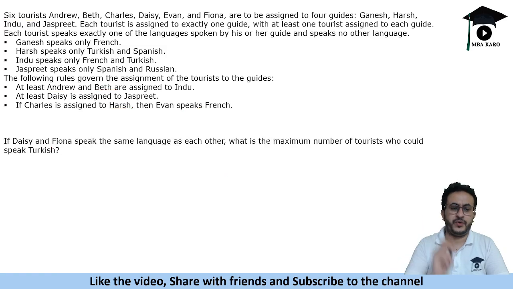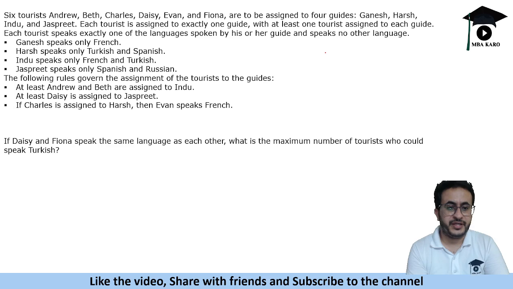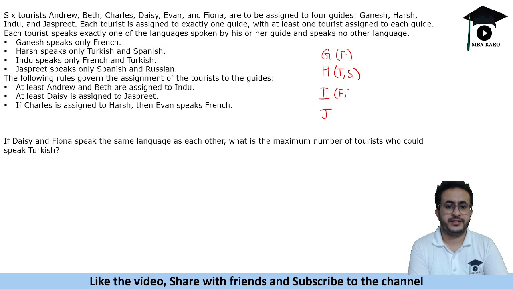Let's move on to the next question. It says, if Daisy and Fiona speak the same language as each other, what is the maximum number of tourists who could speak Turkish? So we'll make the table again. So G H I J. So it says that he speaks French and Turkish and Spanish, and French and Turkish, and this person Spanish and Russian, and we assigned A and B here and D here.